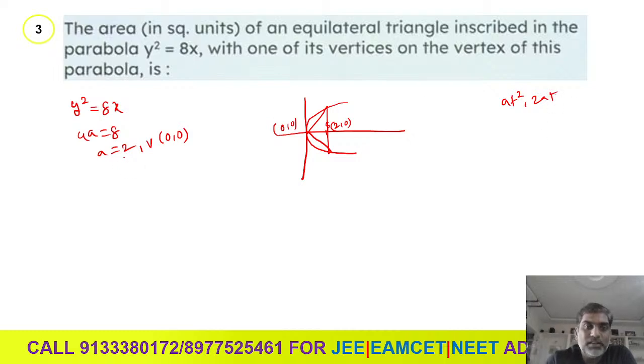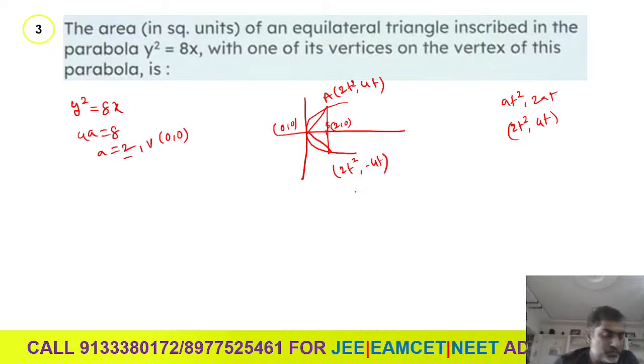But here the value of a is 2. Then the point will be like 2t square comma, yes or no? X is 2t square, which means y square equals 16t square, so y is 4t. So the point is 2t square comma 4t. Let us take A as 2t square comma 4t. Then B will become 2t square comma minus 4t. Right? And this distance is 2 units.